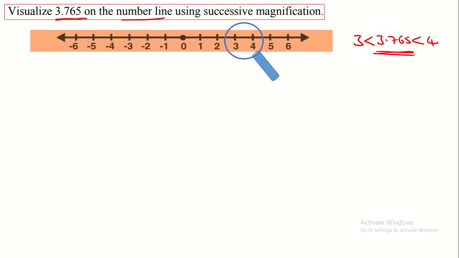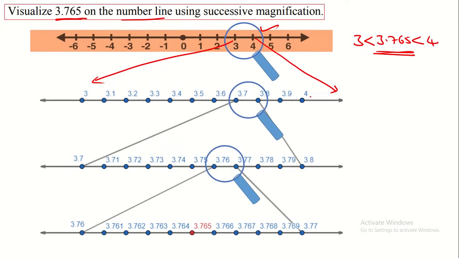Therefore it lies between these two numbers. We have to take this as the magnifying instrument. So by magnifying, we take this 3 in the number line and expand this 3 and 4 like this. You observe here, from this point we have to expand 3 to 4.